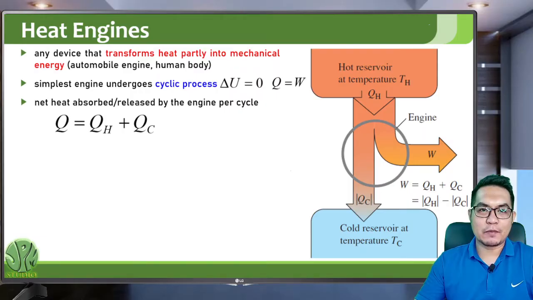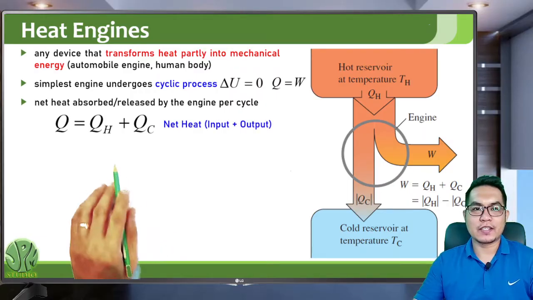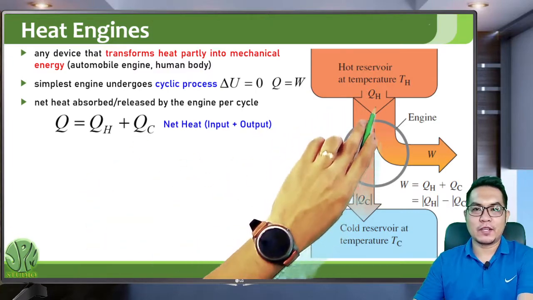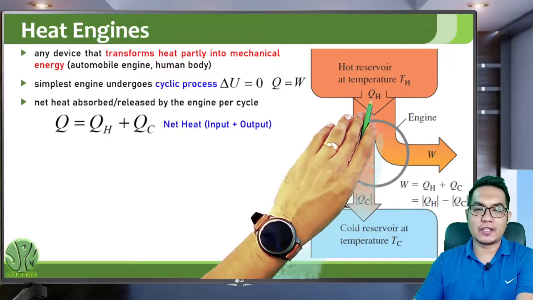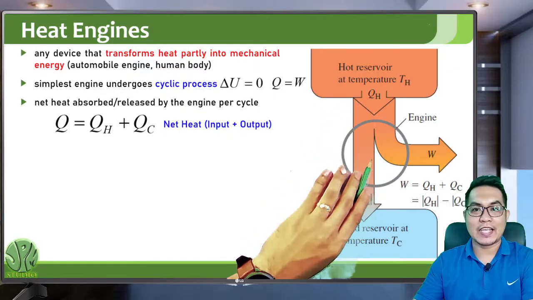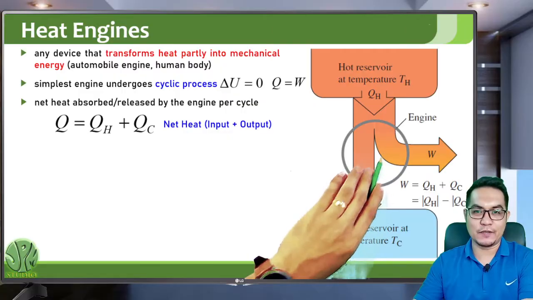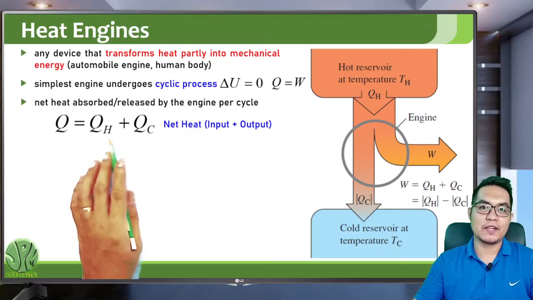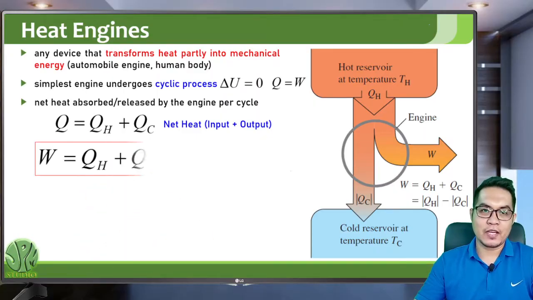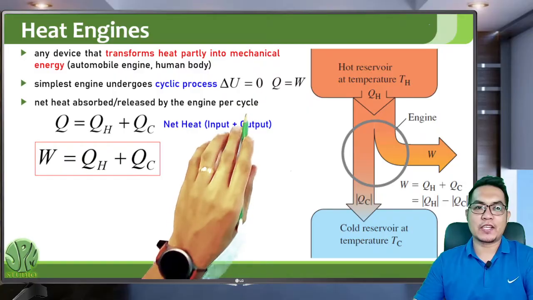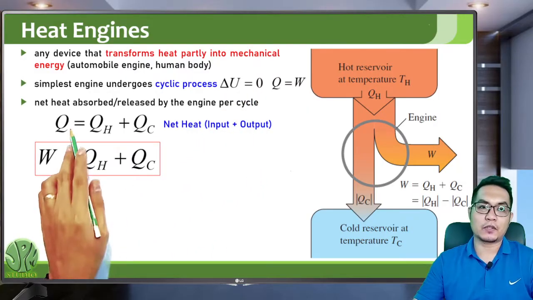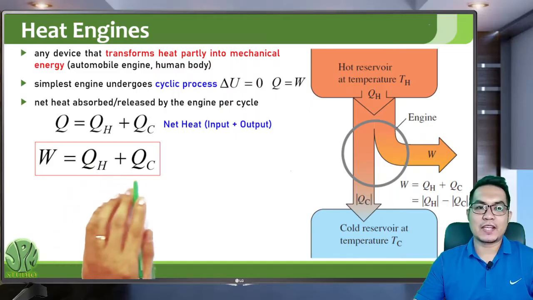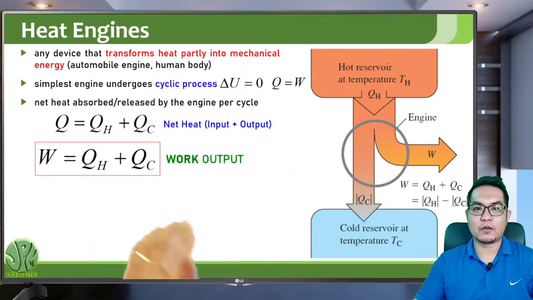The total heat absorbed by the system is the heat input QH plus the heat output QC. For a heat engine, QH is the heat absorbed from the hotter region, and it is positive because it is absorbed by the engine. QC is released, so QC is negative. Since the change in internal energy is zero, the work done is equal to the net heat, which is the heat absorbed plus the heat released to the colder region. This is the work output.